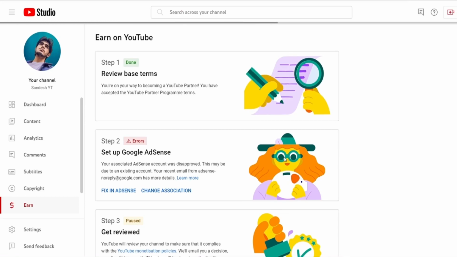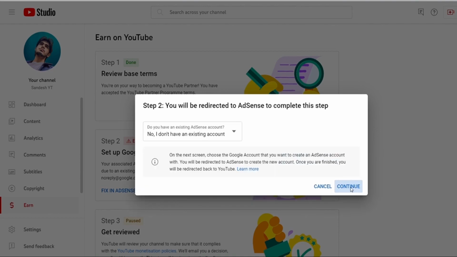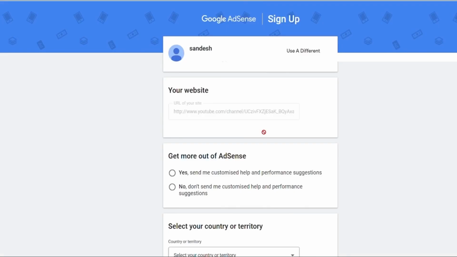After verifying your account, it asks do you have an existing AdSense account? Click on I don't have an existing account. Now click continue. Now select the Google account which you have just created. Ensure that you haven't linked that Google account to any websites or any YouTube channel, anywhere. Otherwise, you're going to face the same error.